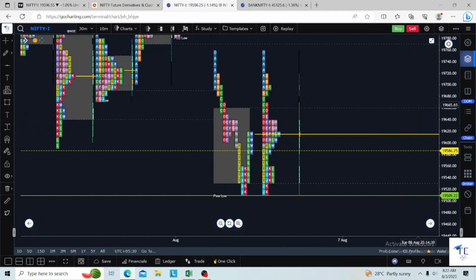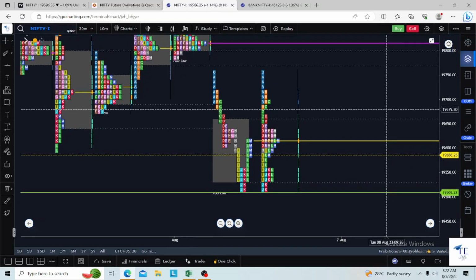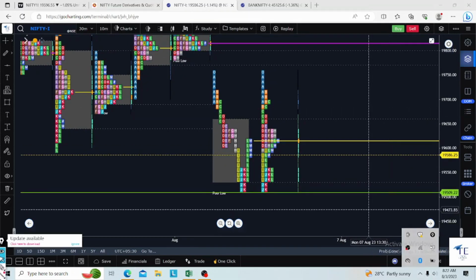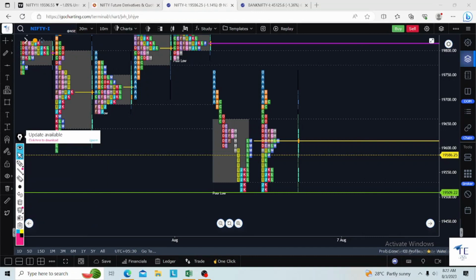Today we are going to discuss about Nifty 50 future. What is the information from market profile, and the date is 3rd August, time is 8:20 a.m. Okay, so let's have some discussion.